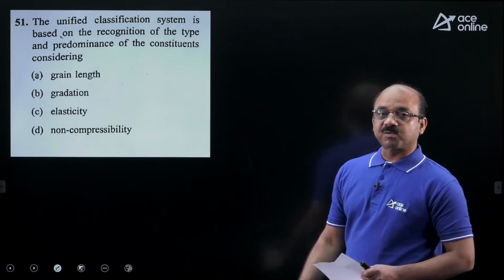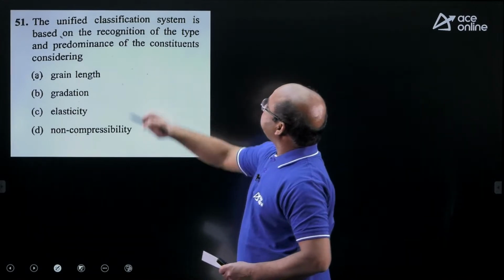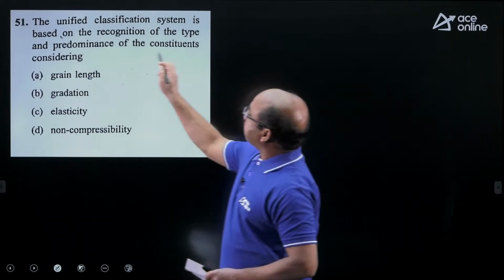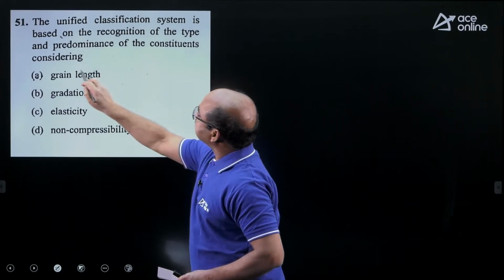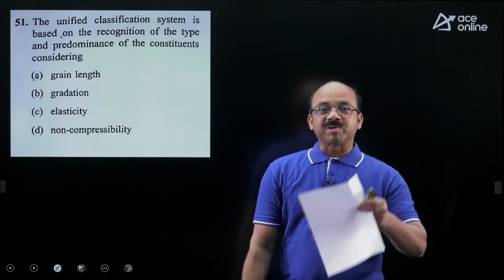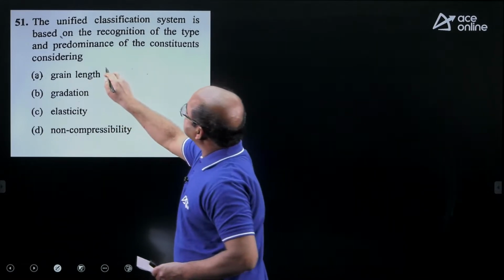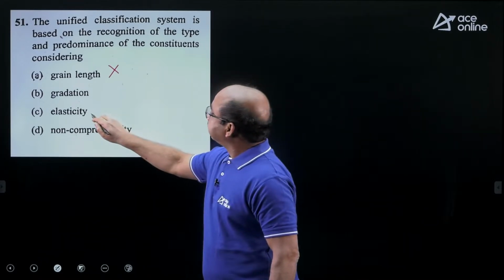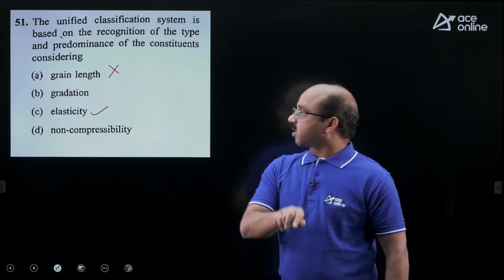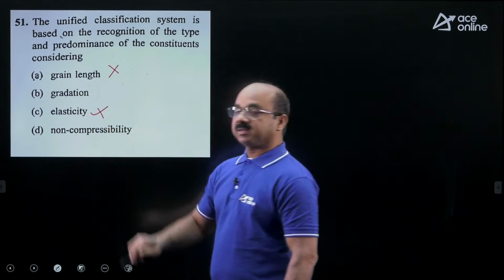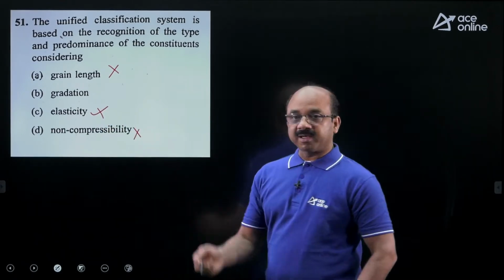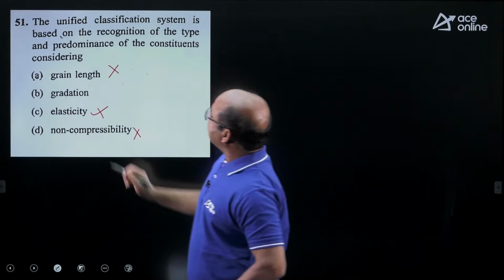Then 51st question. The unified classification system, what we use in the case of soil classification, is a recognition of the type and predominance of the constituents considering. You must be knowing, grain length we don't take there. Elasticity we don't take, but we take plasticity characteristics. We don't take the elasticity property. Non-compressibility is also not correct. We take compressibility there.